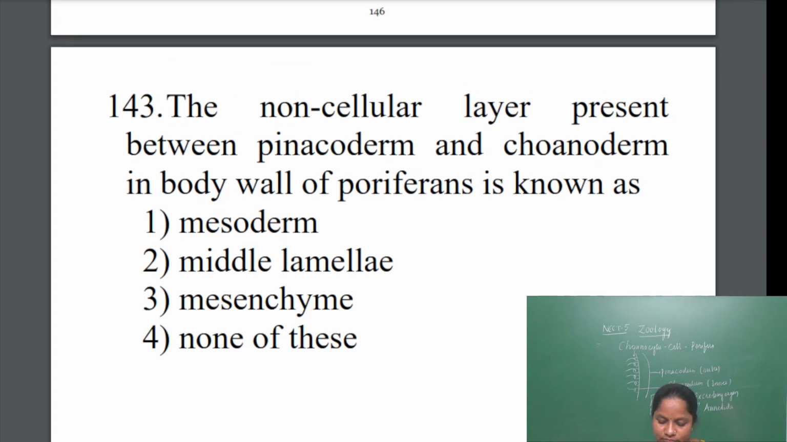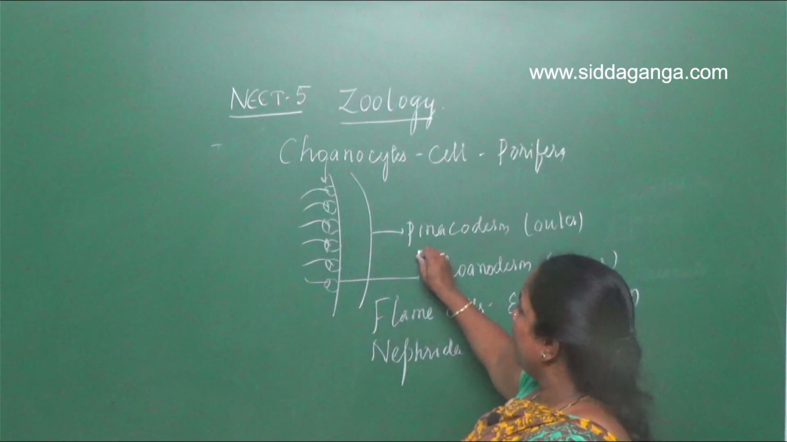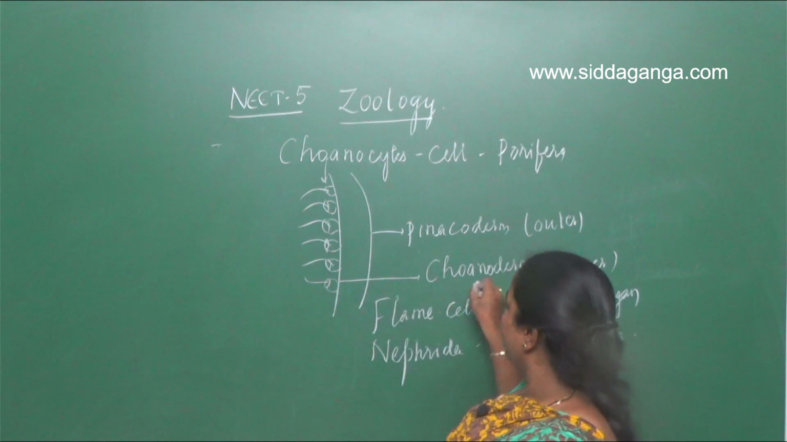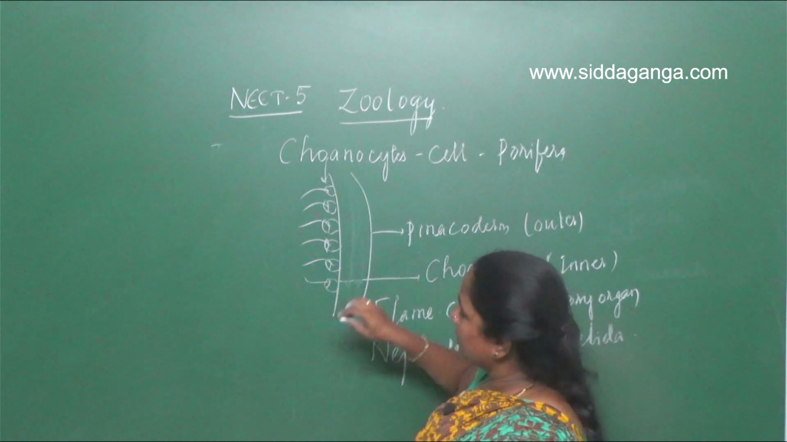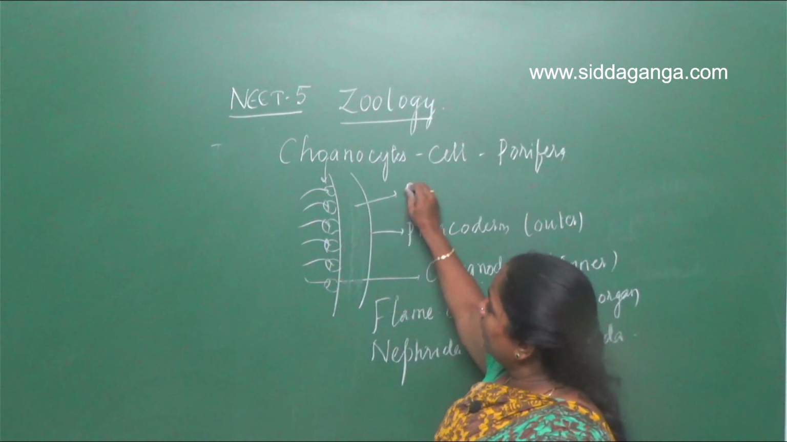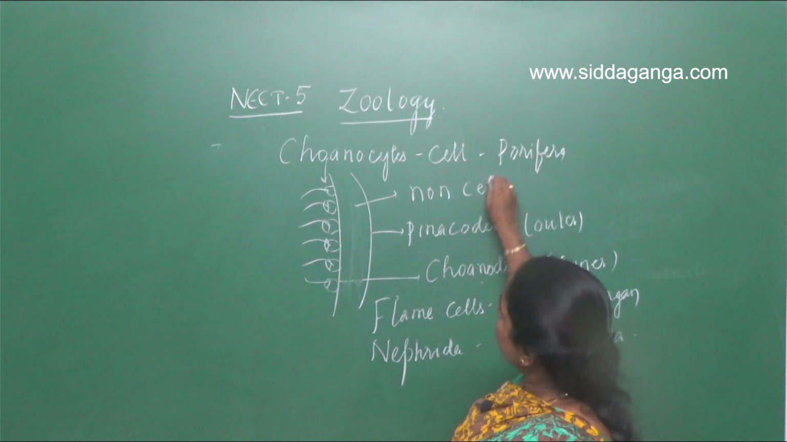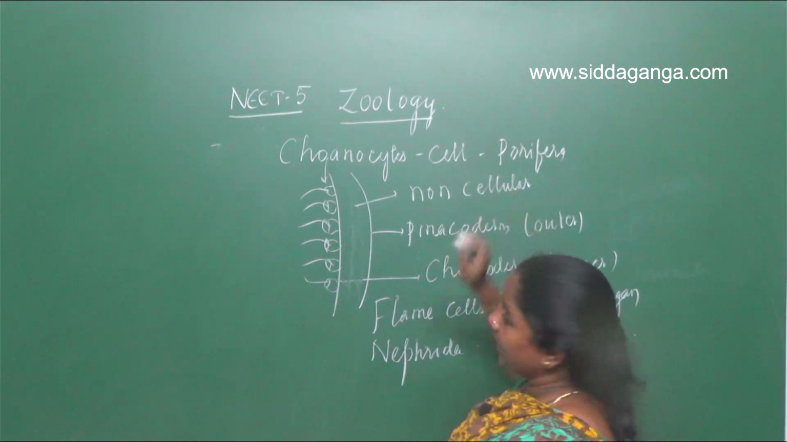Next question. The non-cellular layer present between the pinacoderm and coinoderm in the body wall of the poriferans is known as, let me repeat the question here. On the board, the outer layer is called pinacoderm. The inner layer is called coinoderm. There is a space here. This space is non-cellular. There are no cells in this region. But what is that space called?